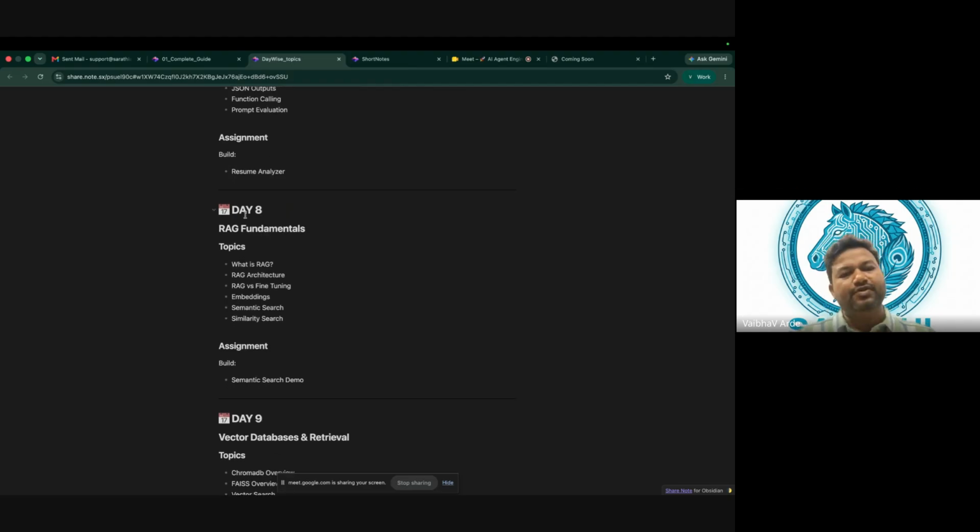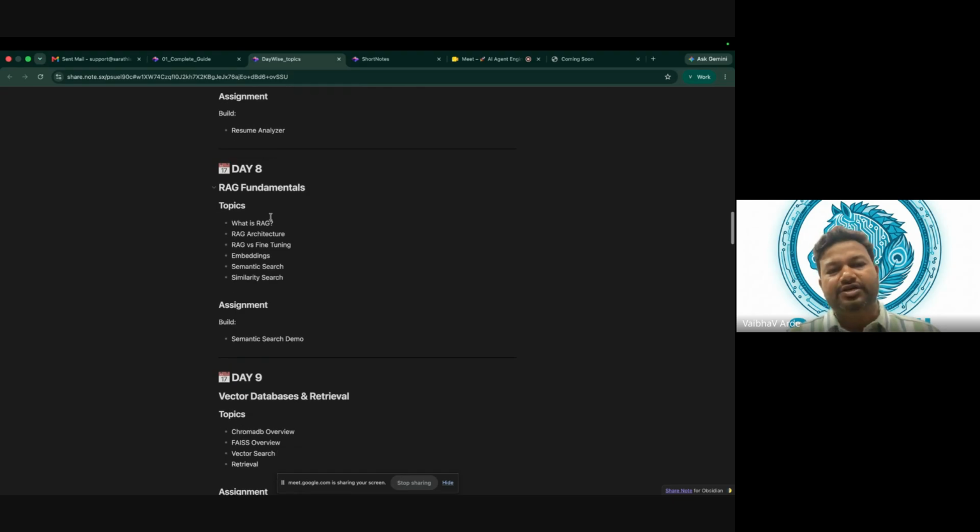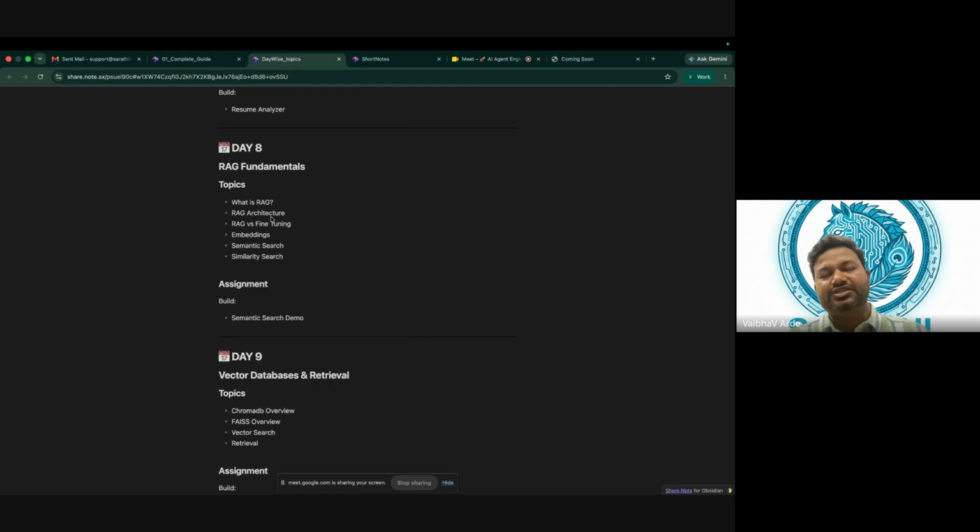Then we are talking about RAG fundamentals in day 8. Okay, so see, the agenda of this cohort is to create agentic applications. So for what purpose are we creating agents? Obviously, for the industry, right? And if we are talking about industry, they will have their data with them. They are not going to share their data.